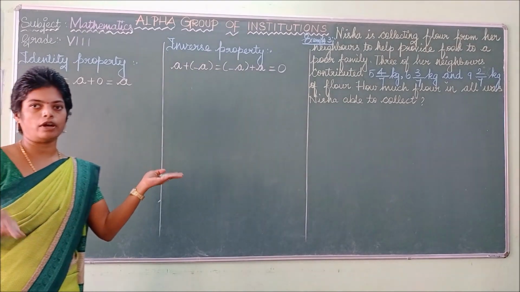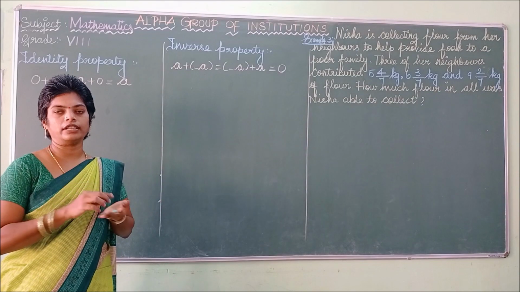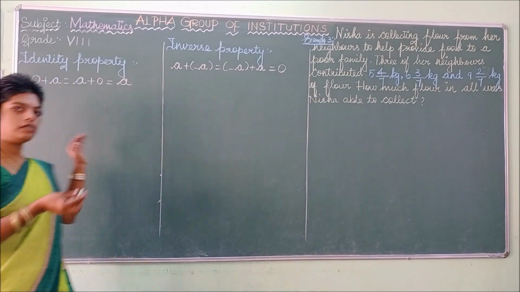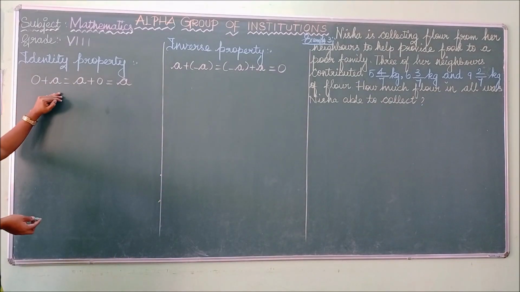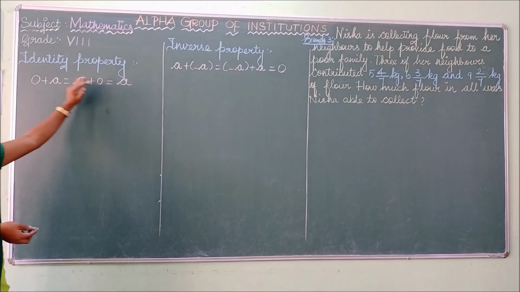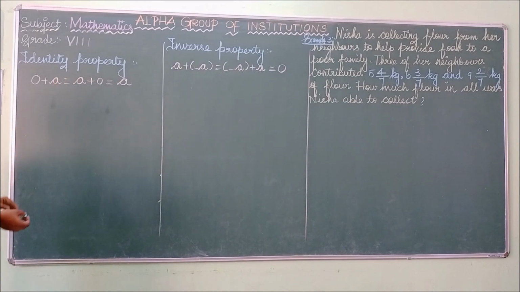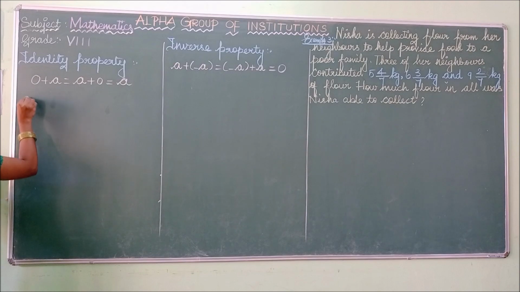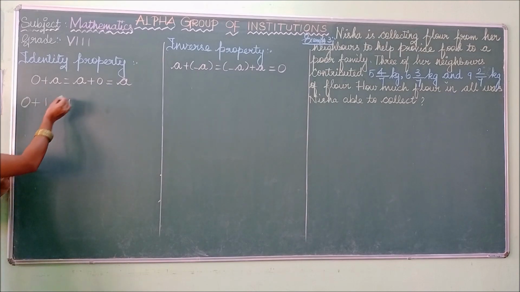So combining this one to the empty hand, again you get the same one only. Similar process: 0 plus a plus 0, which is again that value a itself. For example, if you take any number for a, I am taking 1. So 0 plus 1 is again 1.